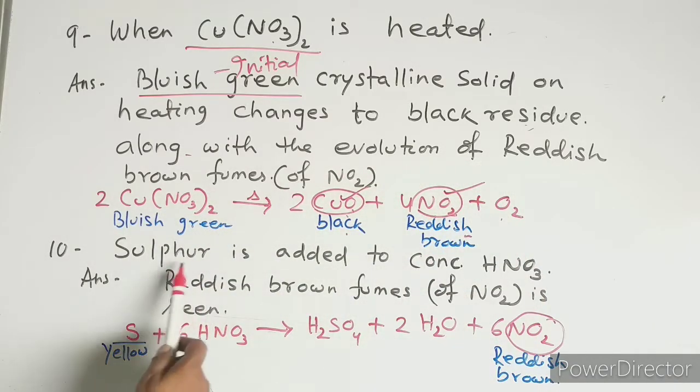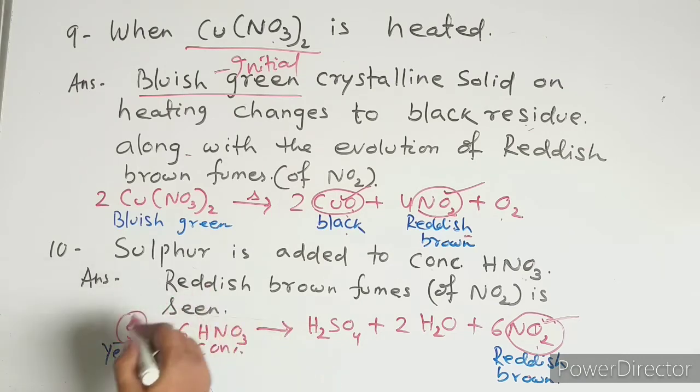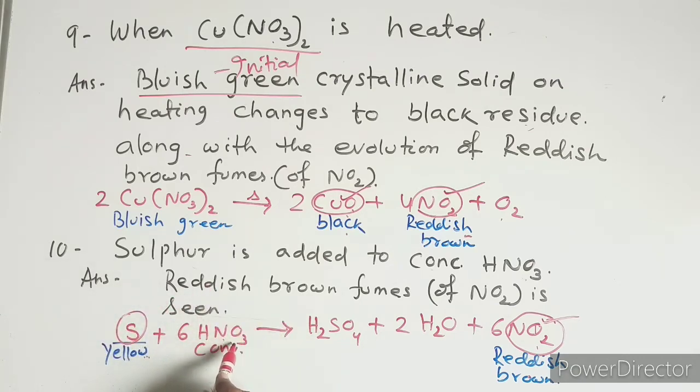Then next is sulfur added to concentrated nitric acid. The color of sulfur is yellow. When it reacts with concentrated HNO3, nitric acid, the observation is NO2, which is reddish brown in color. So we can say when the yellow mass is dropped in the colorless nitric acid, it gives rise to reddish brown gases.